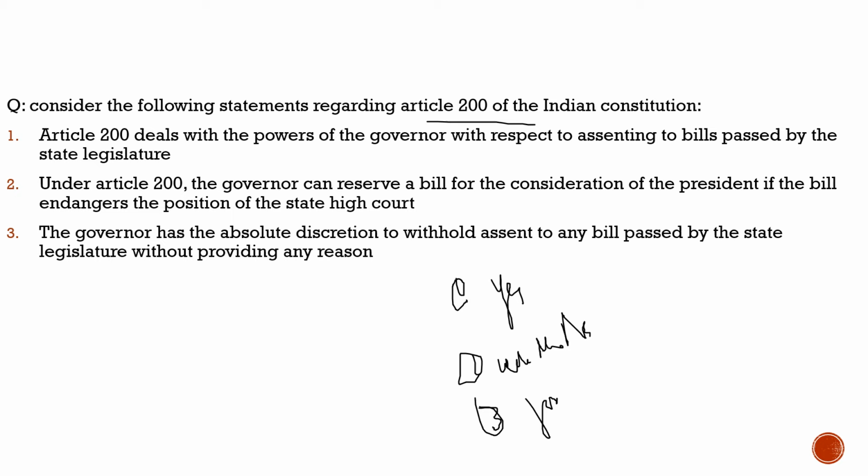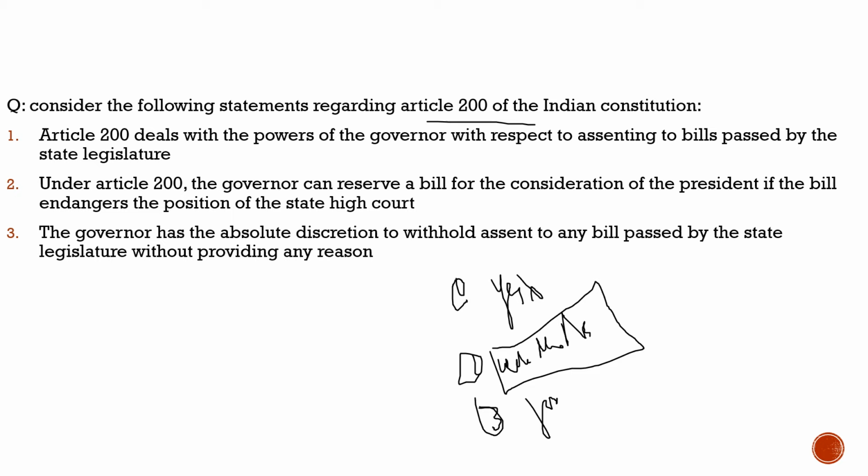So what is the allegation against the Tamil Nadu governor here? When bills were sent to him, he would not give assent, which was the easiest way. What he will do is hold the bills. He will consume the time. Then he will send these bills back to the legislative assembly. What the legislative assembly will do is send it again, without amending any part of it, or maybe amending, it is up to them. It is not highlighted. They will send it back to the governor. Once the governor receives it, what should be his answer now?